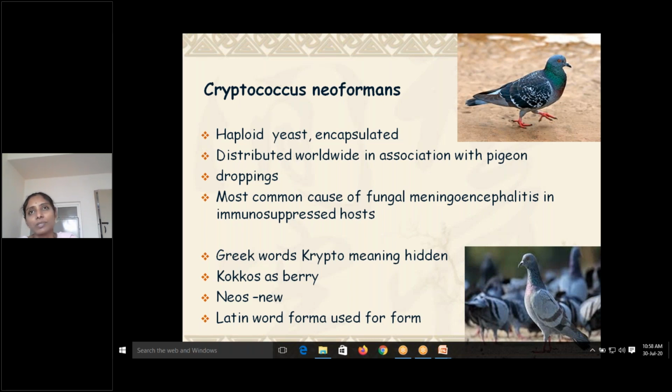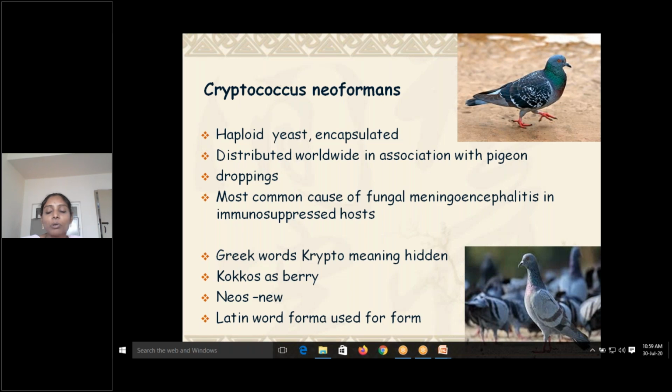One thing which is specific is pigeons don't suffer from this disease. Though pigeon droppings usually contain Cryptococcus as a normal commensal, pigeons never suffer the Cryptococcus disease. It is the most common cause of fungal meningoencephalitis in immunosuppressed hosts. Pigeons don't suffer because the temperature of pigeons is very high, usually 44 or 45. At that temperature, Cryptococcus will not cause the disease.